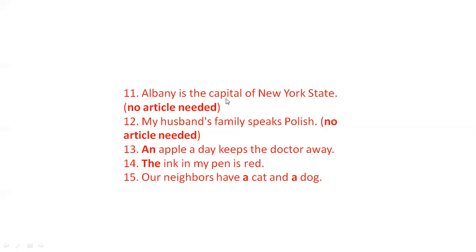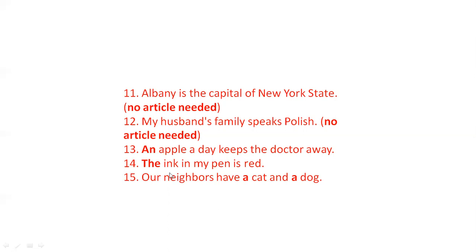In that way, here are also some examples. Albany is the capital of New York State. Before any state name, we do not use any article. My husband's family speaks Polish. No article needed. An apple a day keeps the doctor away. Apple starts with A, a vowel, that's why we use "an". The ink in my pen is red.